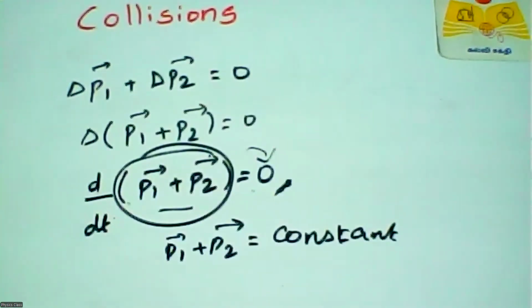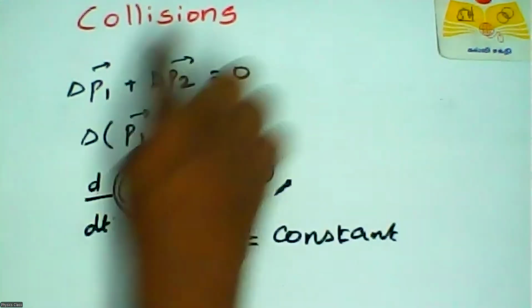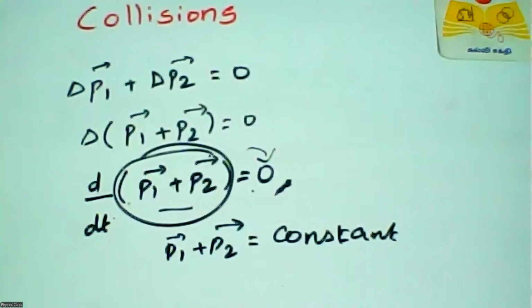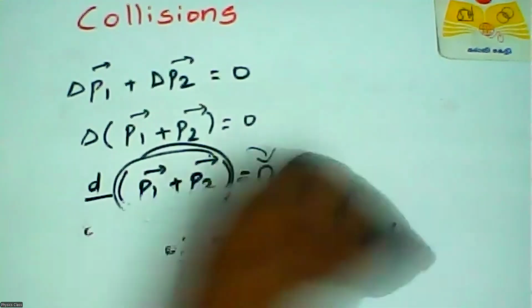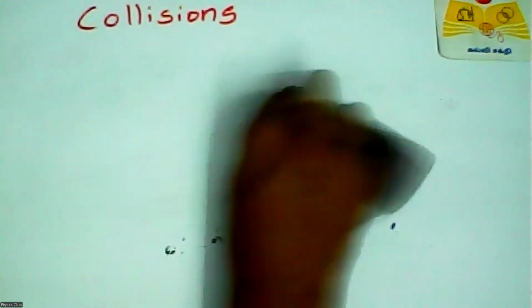Momentum is a vector quantity, so vector addition has to be followed to find the total momentum. So that is why I am saying that total linear momentum is conserved in all processes because of this step. Now we are going into another step: types of collision.